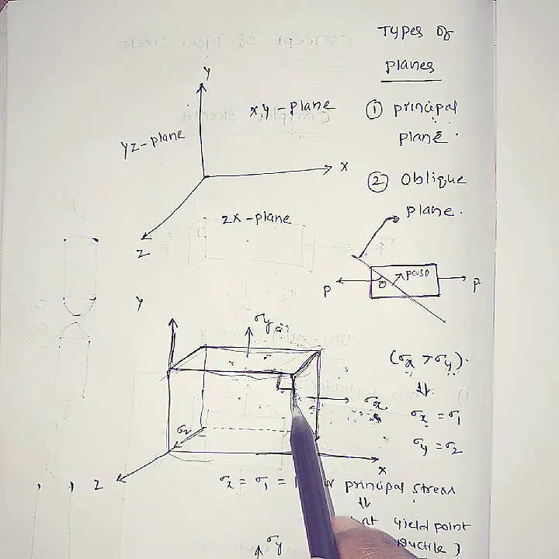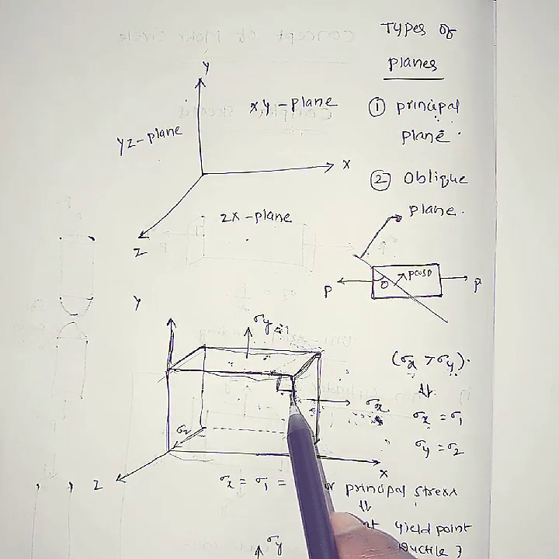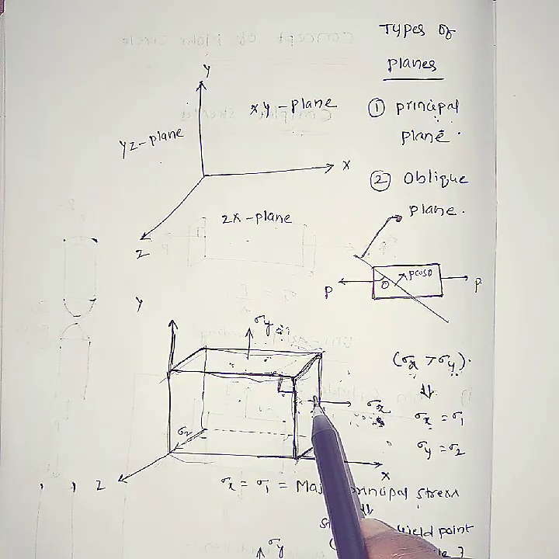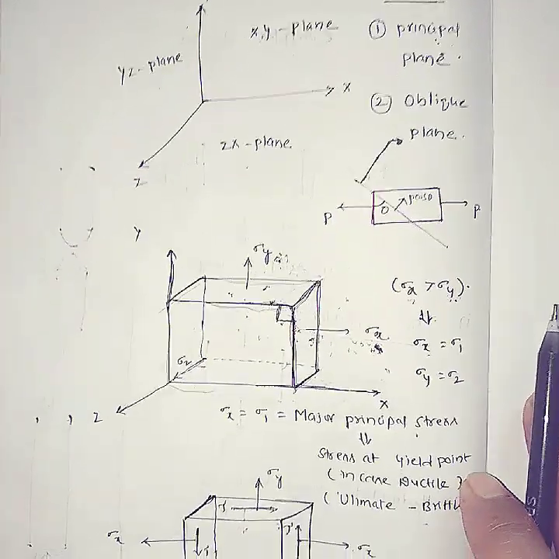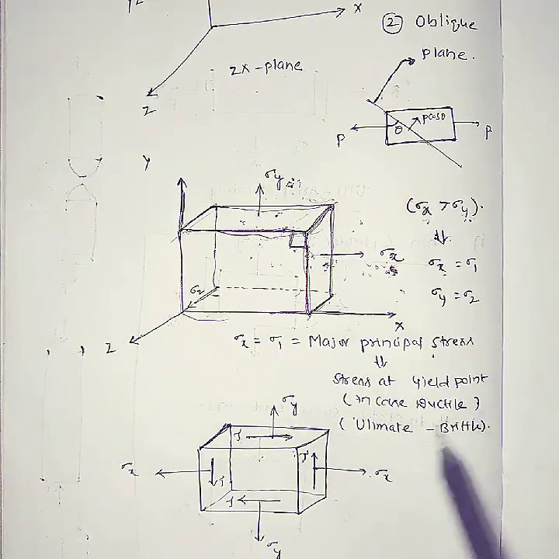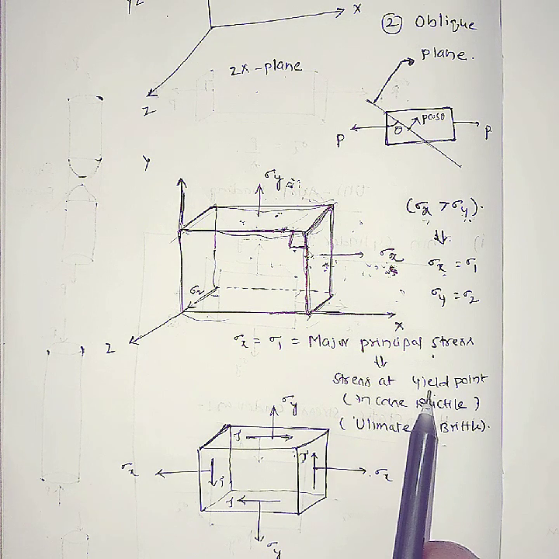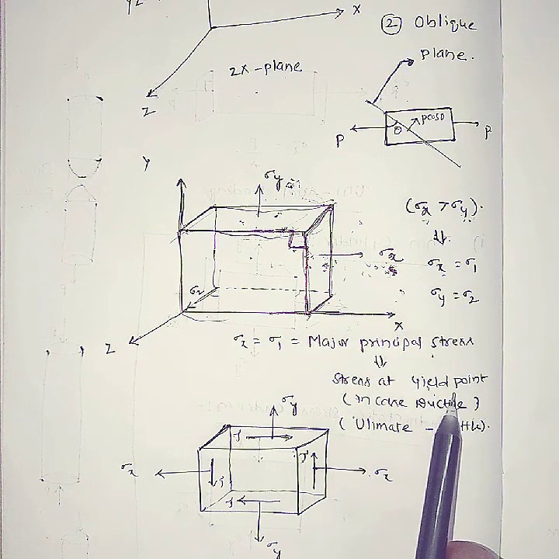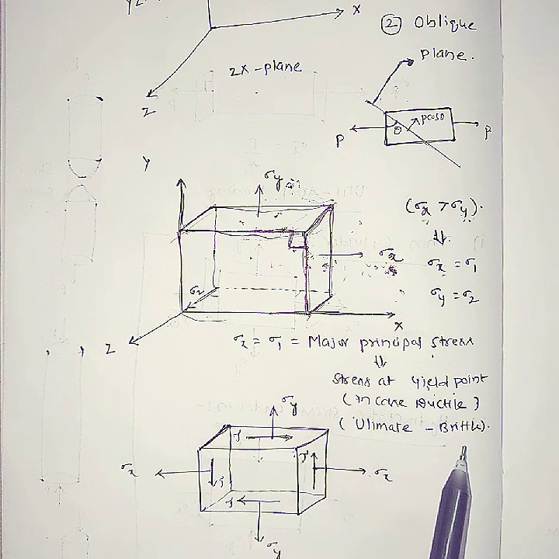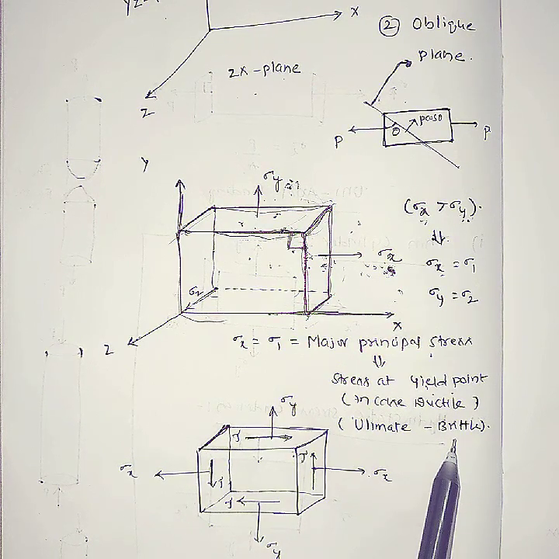Sir, what is the major principal stress? That means the maximum principal stress. It depends upon the material. Suppose you consider a ductile material, what is the maximum point you consider? Yield point. Suppose you consider a brittle material, what is the maximum point?